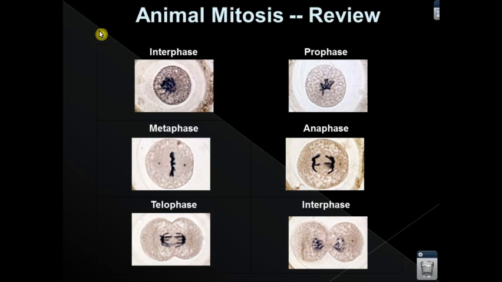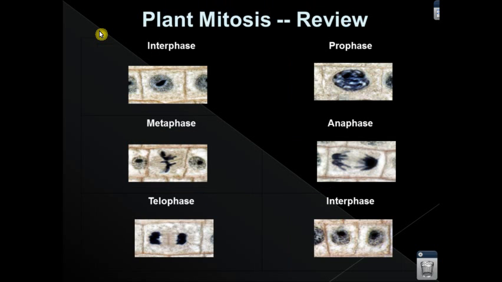Again, this is just a review: interphase to prophase, prophase to metaphase, lining up on the equator, metaphase to anaphase as they pull apart, and then you have telophase as they're apart and the nuclear membrane starts to come back. And this is where we see it go back into interphase, to where the 1 goes to 2, the 2 to 4, the 4 to 8, and continues on, especially in a human, where the 1 cell goes to millions inside the womb.